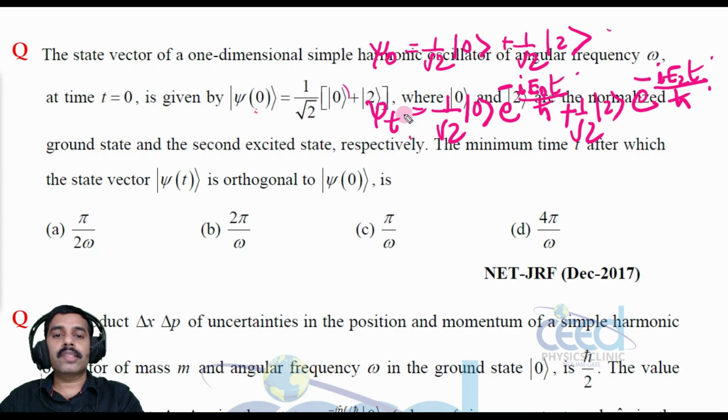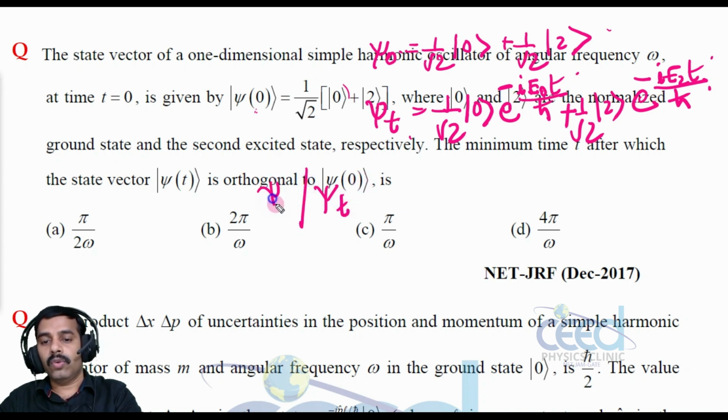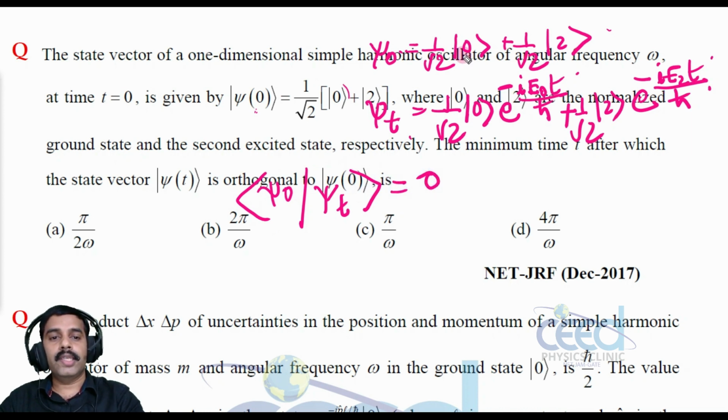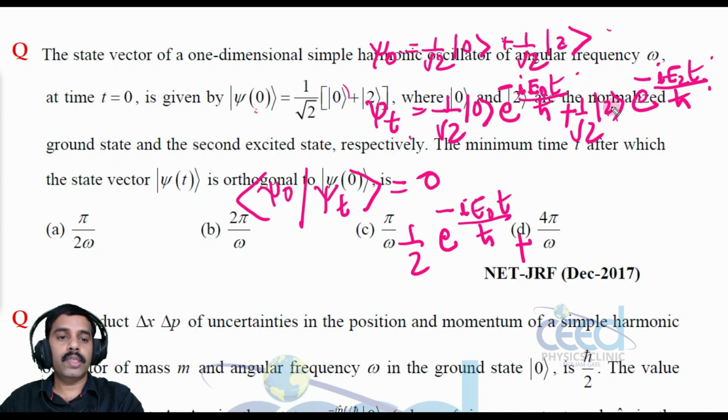Now this psi t and psi 0 being orthogonal means that the inner product of psi t with psi 0 should be equal to 0. That is, 0 with 0 gives 1, so 1 by 2 into e raised to minus i E0 t by h cross, plus the inner product of 2 with 2, that will be 1 by root 2 into 1 by root 2, again 1 by 2.